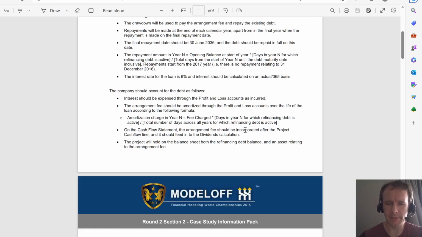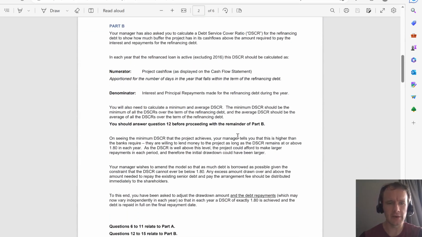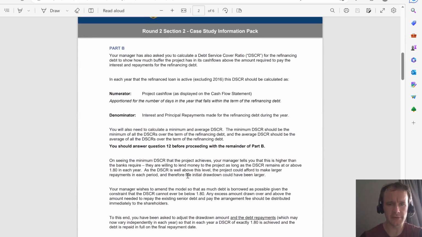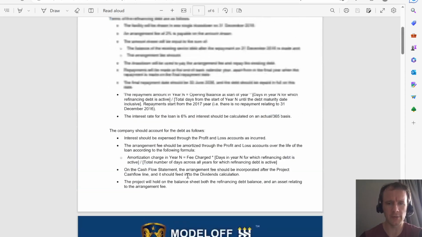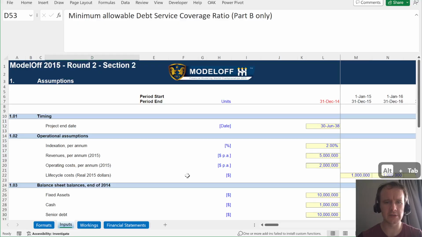And on the cash flow statement, it gets incorporated after the project cash flow line and feeds into the dividend calculation. And then in part B, we're going to do some debt service coverage ratio calculations and then do some debt sculpting, but I'll talk more about that when we get to it. So let's dive on into the model.